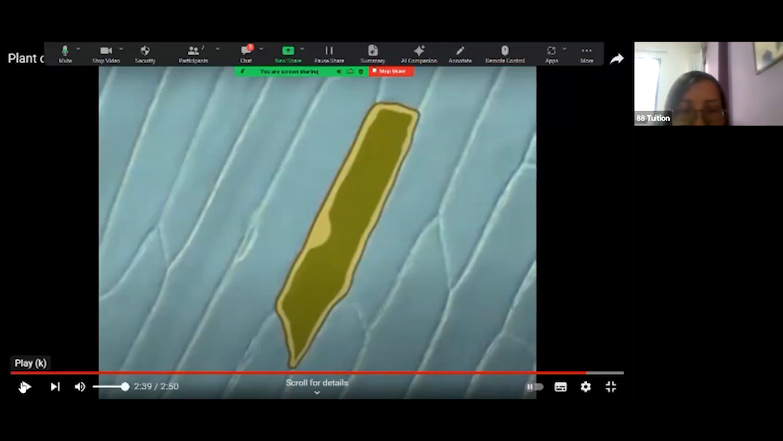A plant cell has one big vacuole. The cytoplasm is pushed to the outer edge of the cell, and squashed to the side is the nucleus. Nucleus is here.